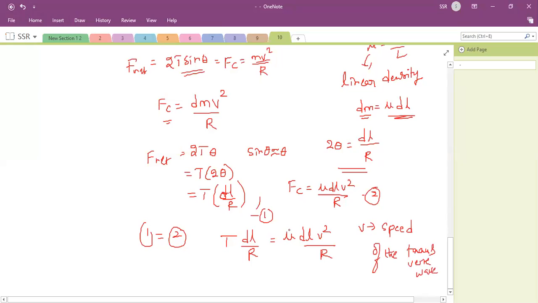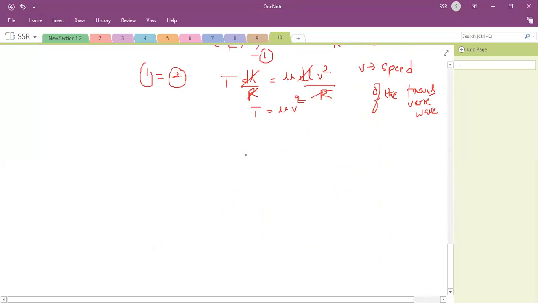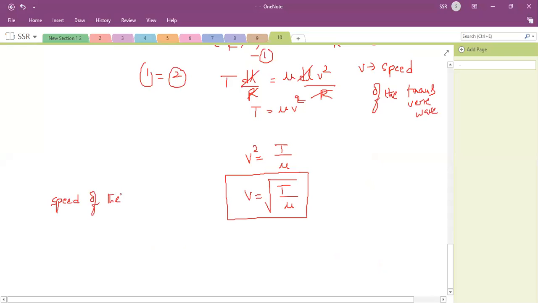So dl cancels, r cancels. Then T is equal to mu into v square. Then v square is equal to T by mu, which implies v is equal to root of T by mu. This v is the velocity, or speed, of the transverse wave.